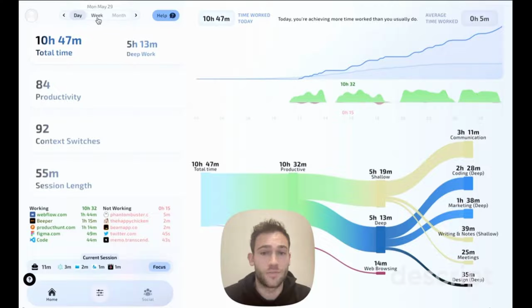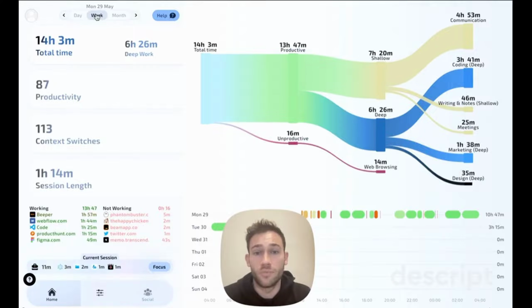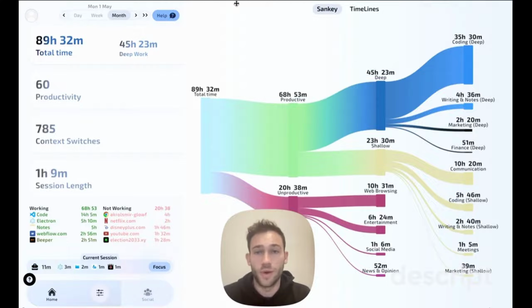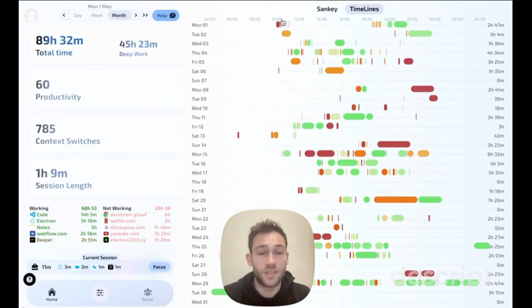Magicflow tracks what you do in a day, can give you a breakdown of what you've done in a given week, and can show you how your month has gone so far. You can even see this view like this, which can kind of show you how the month has progressed, the good patches and the bad patches, and maybe where I need to kind of focus better next time.